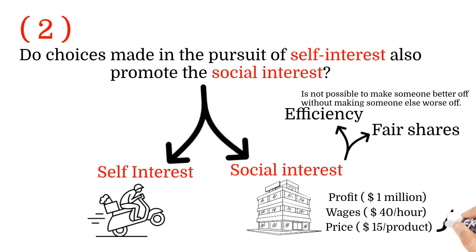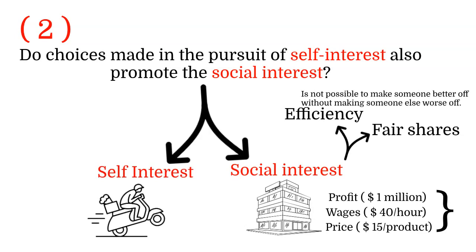Let's return to our example. His highest profit is 1 million. He is in an efficient state. He can't get higher profit without affecting someone. If he wants a profit of more than 1 million, he will need to reduce employee salary or he will need to increase the prices of the product. So he may affect employees or his customers in order to get more than 1 million.